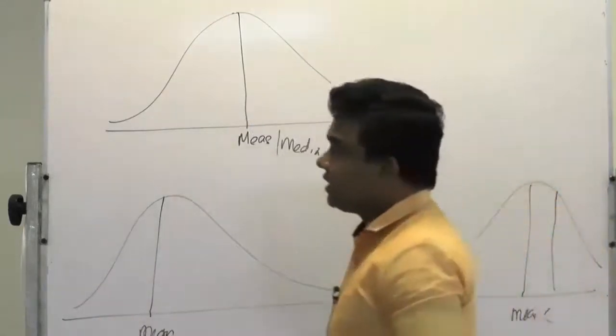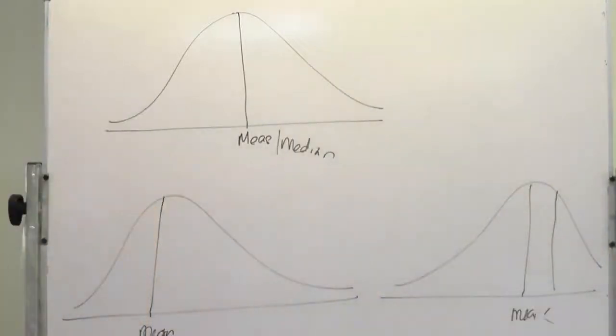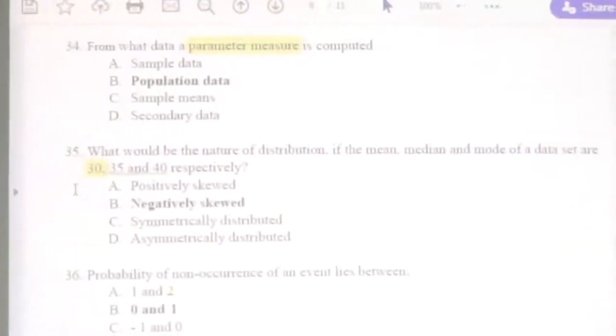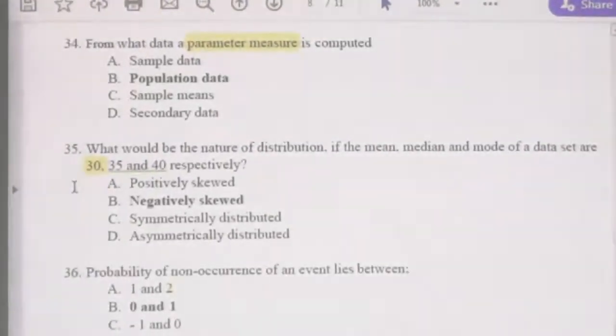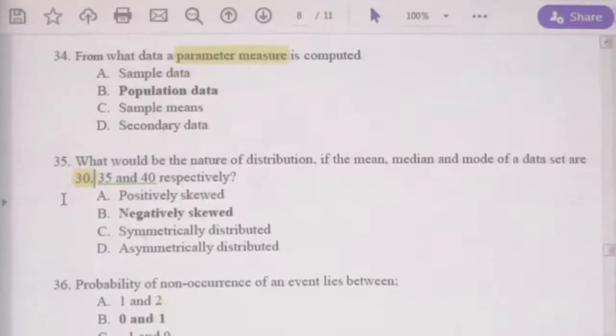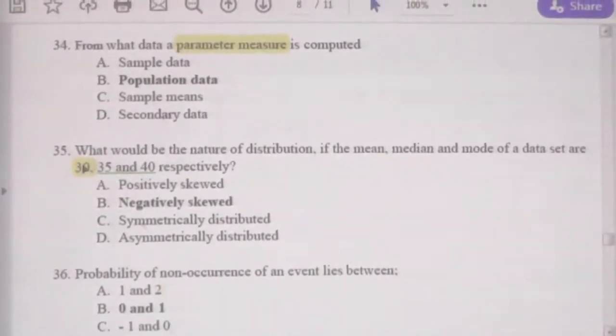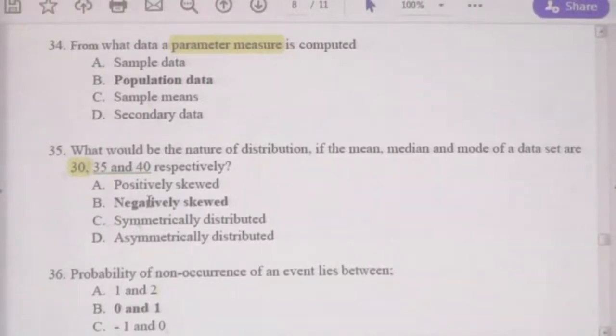Now let's take question 35 again. You can see that the median value 35 and the mode 40 are both more than the mean value of 30. Therefore, it is negatively skewed, right. In a normal distribution, it is not negatively or positively skewed, it is normally distributed.